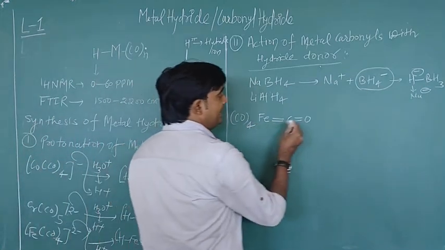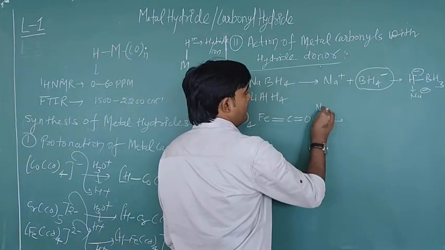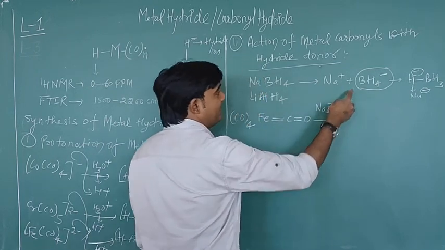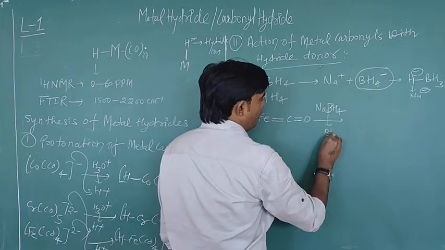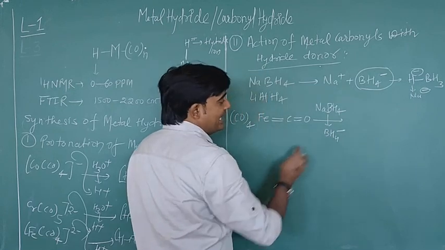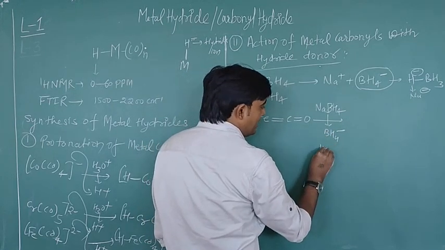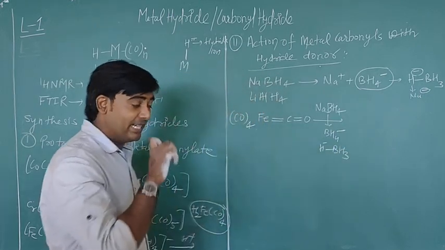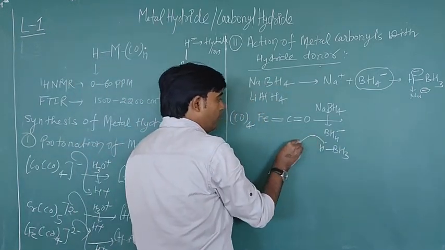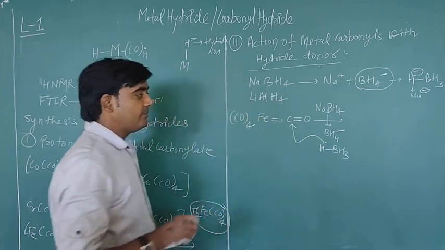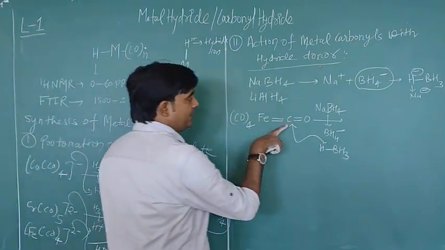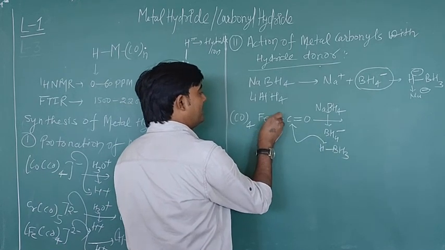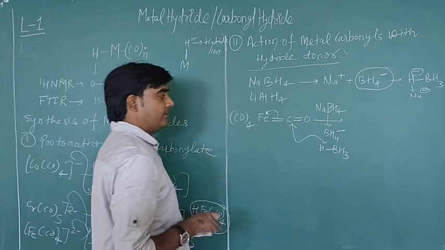And when it reacts with NaBH4, I have already told you that it will release BH4 1 negative. This unit is H1 negative BH3 type. When this negative attacks here, this H bond will attack here and this bond will attack here.